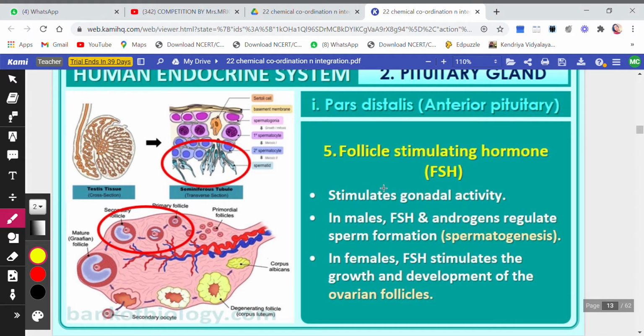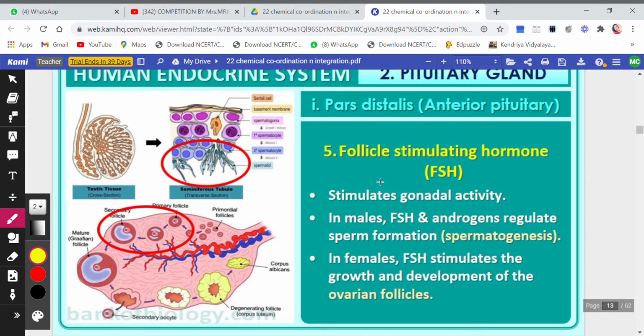Then follicle stimulating hormone, again the name suggests follicle stimulation. Now you will understand what follicles are much more elaborately next year, but let me tell you that in our ovary the egg is present inside the follicles, and these eggs have various stages. First it is in the stage of primary follicle, then secondary follicle, then tertiary follicle, and in the end when it is matured it will be a Graafian follicle, from where the egg will be released out and only the follicle will be left behind.